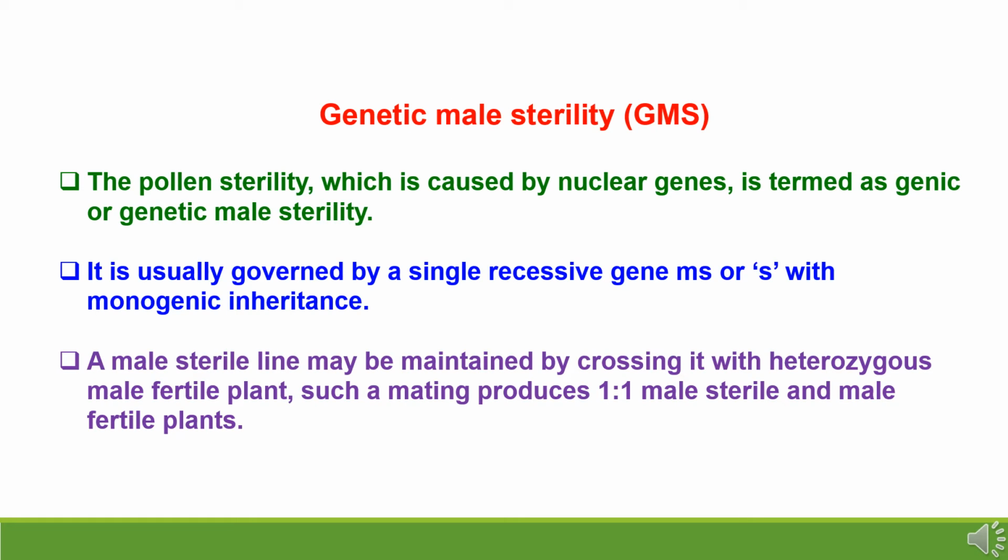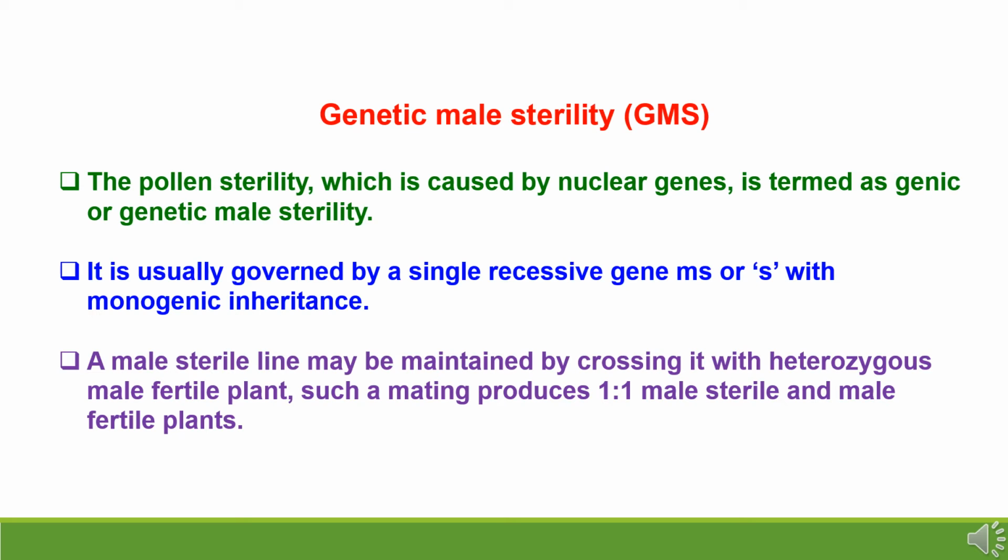Genetic male sterility system (GMS). The pollen sterility which is caused by nuclear genes is termed as genic or genetic male sterility system. It is usually governed by a single recessive gene, a small ms or s, with monogenic inheritance. A male sterile line may be maintained by crossing it with heterozygous male fertile plants. Such a mating produces 1:1 male sterile and male fertile plants.